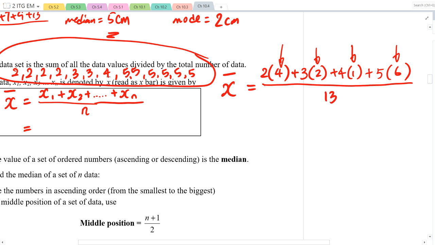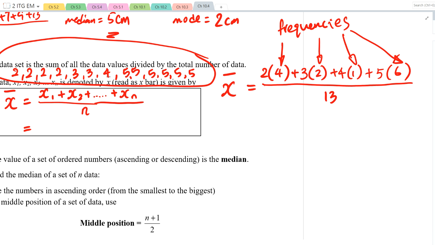Do you think that this is easier compared to writing 2 plus 2 plus 2 plus 2 plus 3 plus 3 plus 4 plus 5 and so on? Yes, this is easier. So how do we put this in a formula? We notice that these are actually the frequencies, right? How many times they appear? Like we said, the frequency of the bus, high or low. How many times it appears? So all these in the brackets, they are frequencies. And this over here is the total frequency, yes?